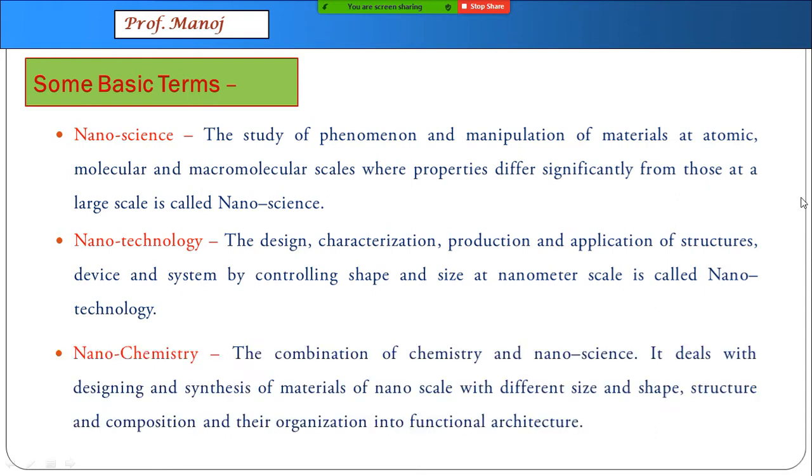Joining the principles of chemistry with nanoscience, a new branch has been developed called nanochemistry. Nanochemistry is the joining of two sciences, that is designing synthesis of material with nanoscale, and they will have different size, shape, structure and composition, and their organization in functional architecture. These three are your major definitions about nanoscience.